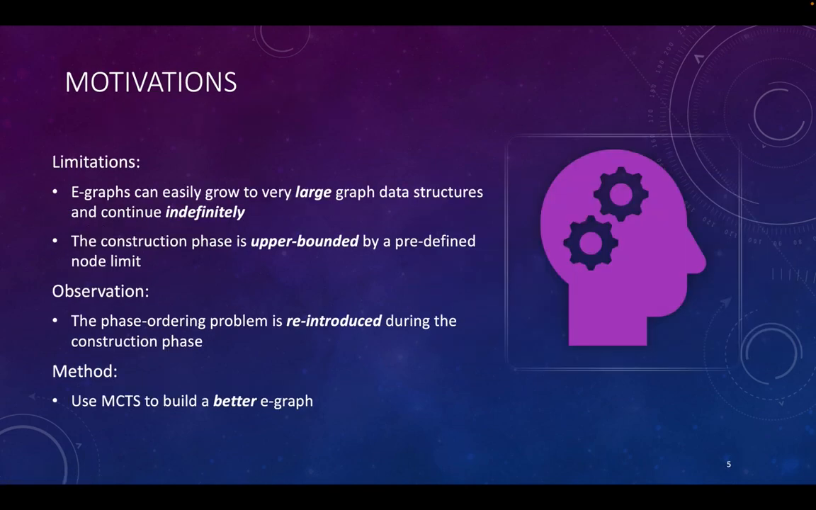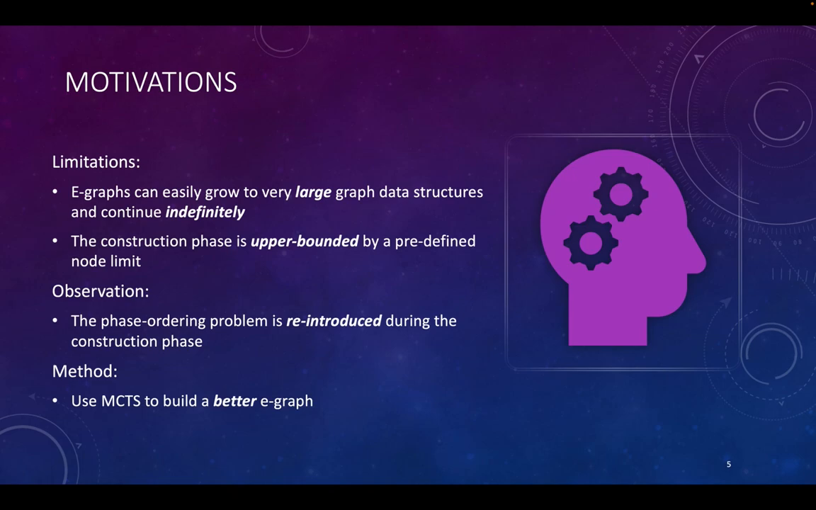Equality saturation also has its own limitations. E-graphs can easily grow to very large data structures and continue indefinitely. As a result, the construction phase is usually upper bounded by a predefined node limit. And this results in the phase ordering problem during the construction phase because some rewrite rules will hit the node limit faster, and we need to reason about which rewrite rule to use during the construction phase. To mitigate this problem, we propose to use MCTS, Monte Carlo tree search, to build a better E-graph during the